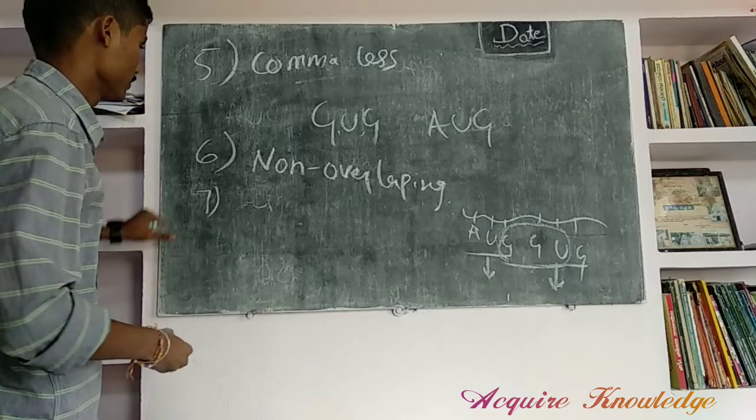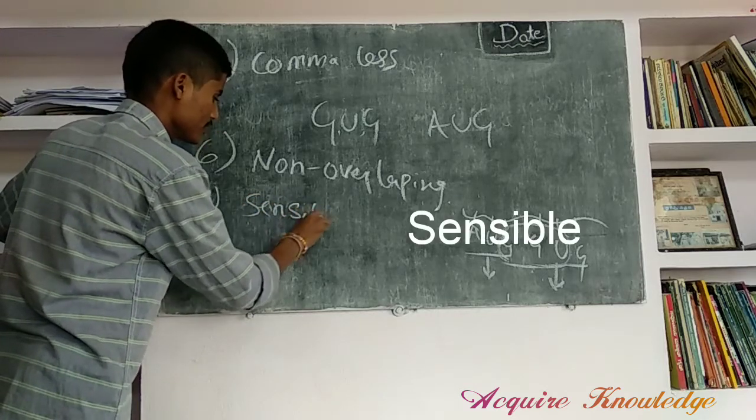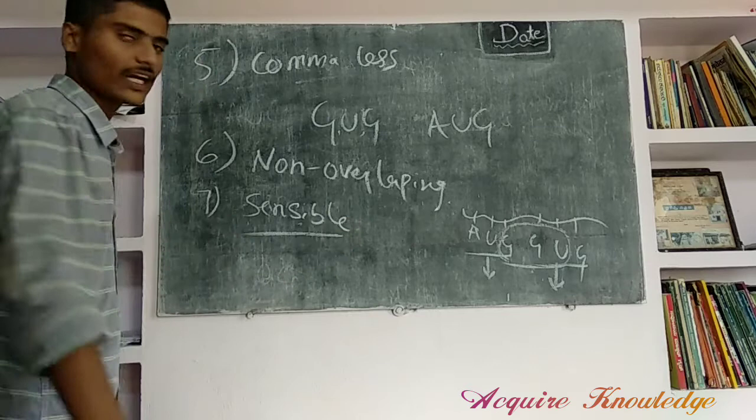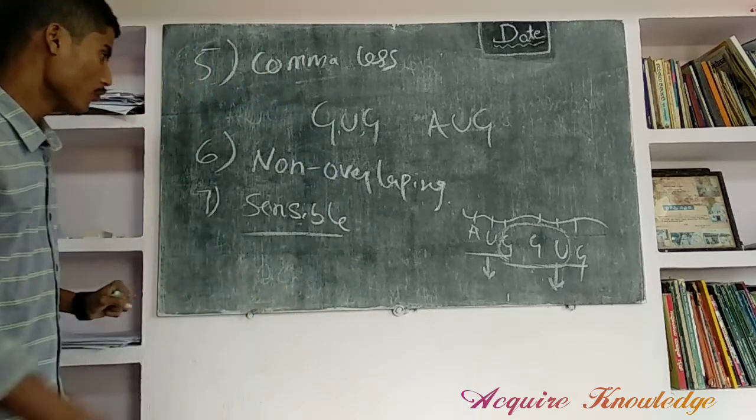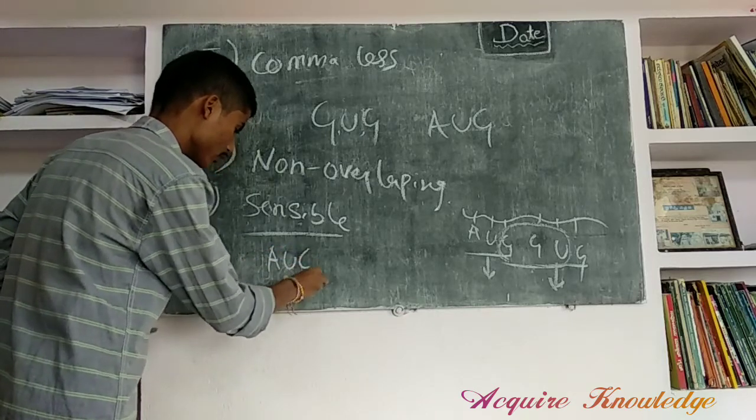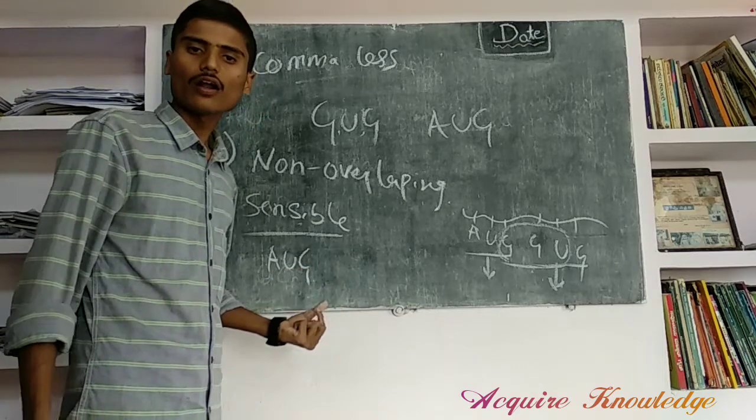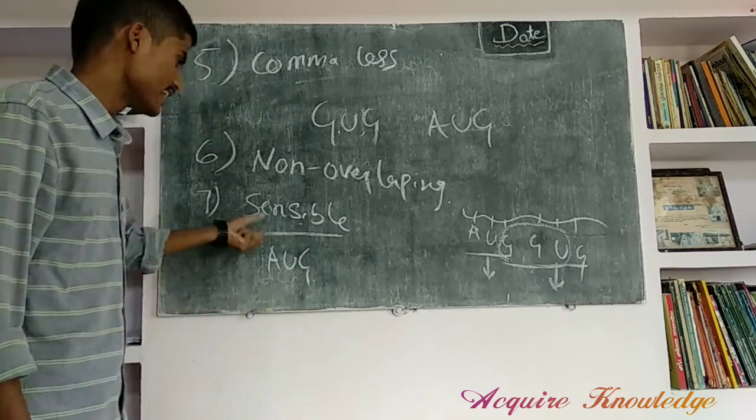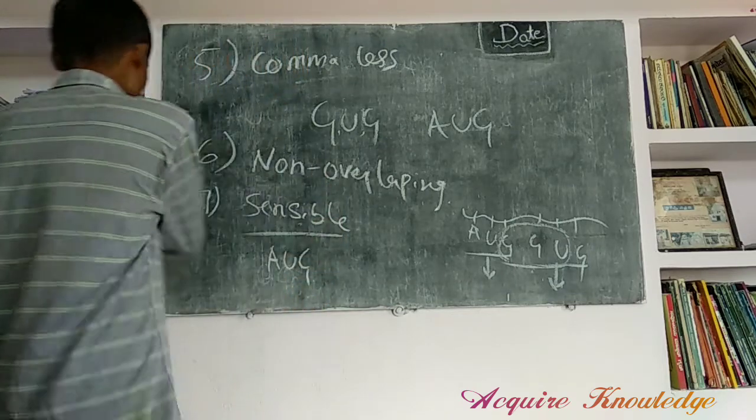Next, the seventh one, sensible codon. Sensible means a specific codon codes for a specific amino acid only. For example, AUG as the initiator codon codes for methionine only, not for valine. This is the sensible codon, which codes for a specific amino acid only.